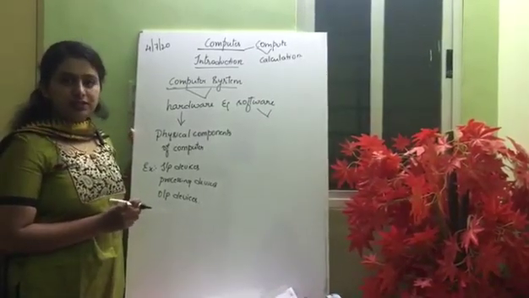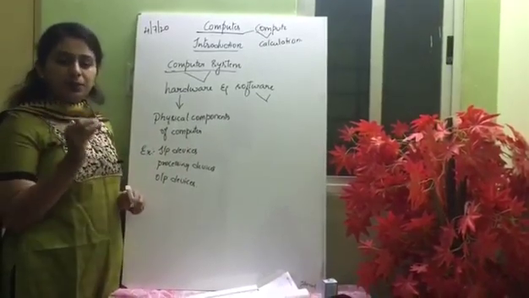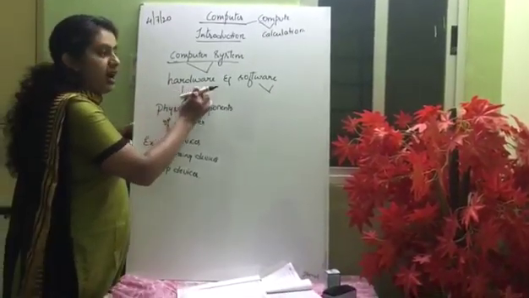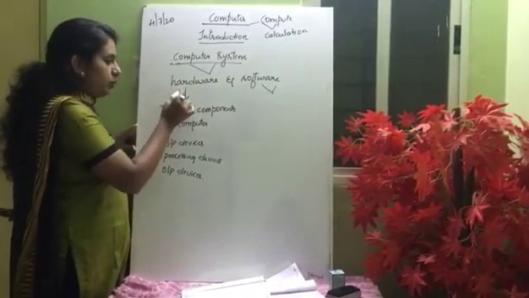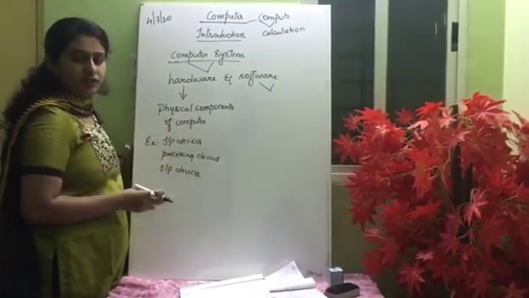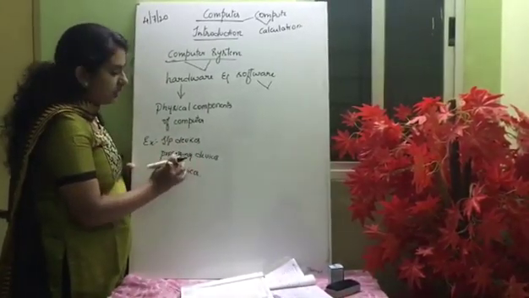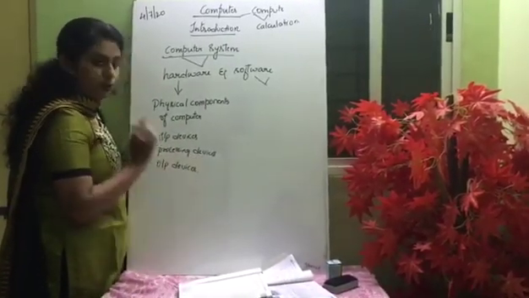Now we'll move on to the next topic, that is computer system. What do you mean by computer system? Computer system is a combination of hardware and software. What do you mean by hardware here? Hardware refers to the physical components of the computer. What are those physical components? Input devices, processing devices and output devices.